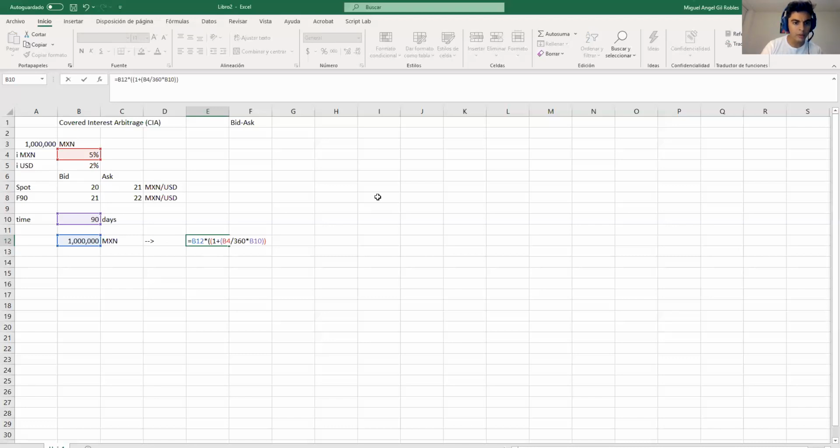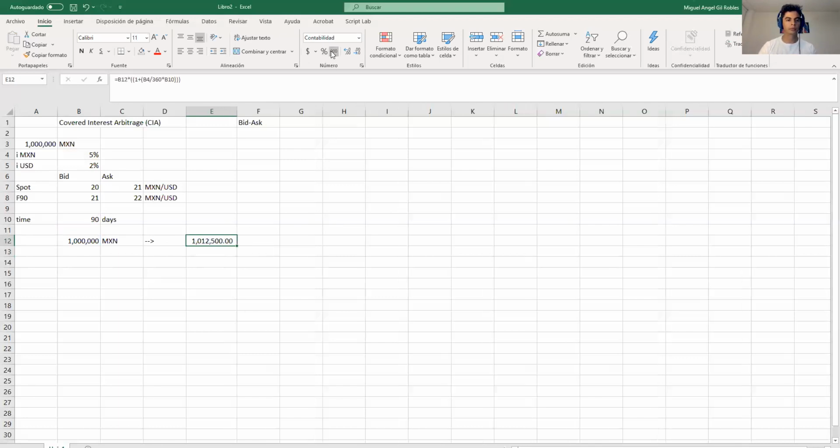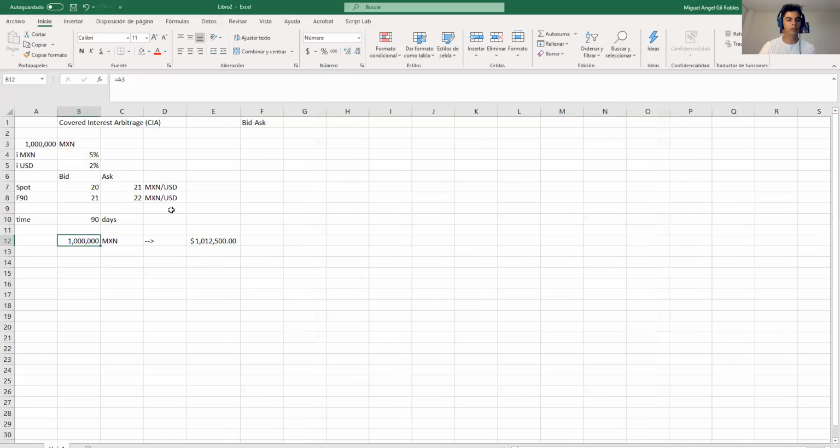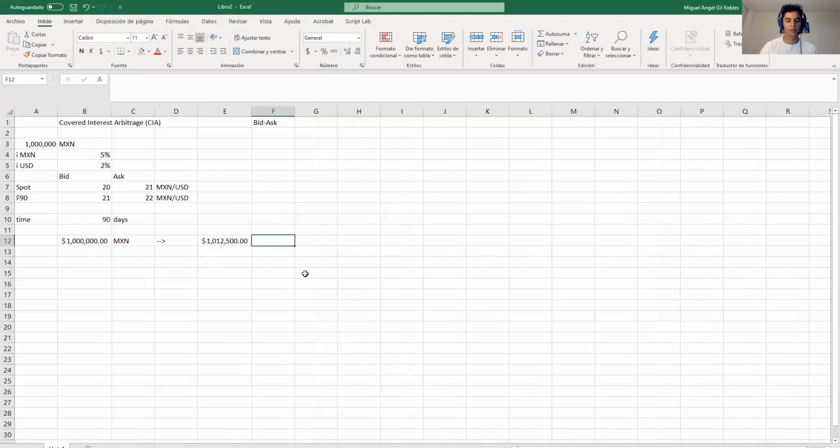It works like this. So this is the amount of pesos that I have in the future. I have 1,012,500 pesos. I think I can even take out the decimal. It's up to you. Remember, since we have Excel, I can also check your file. So this is the first line. What happens if I stay in Mexico? Well, I will keep 1,012,500 pesos. But what happens if I decide to invest in the US?